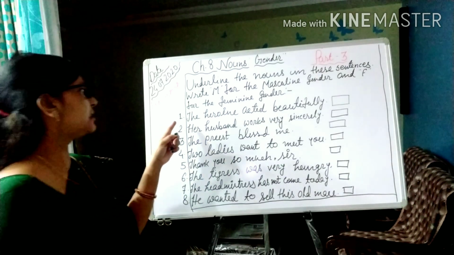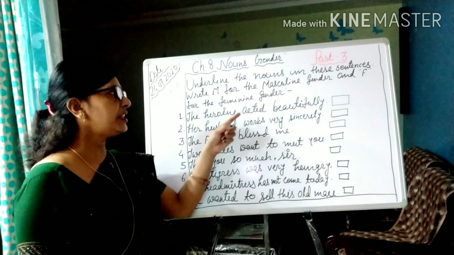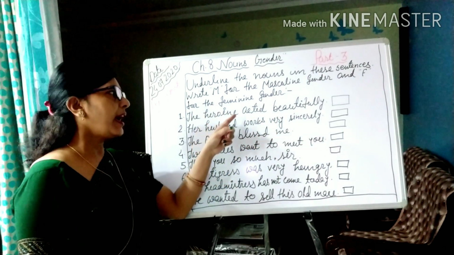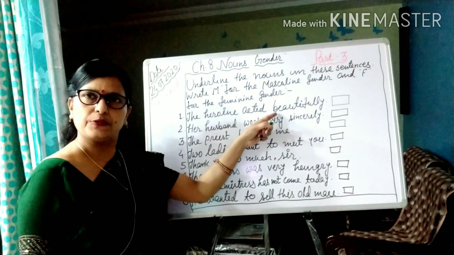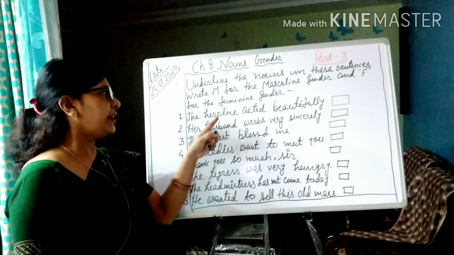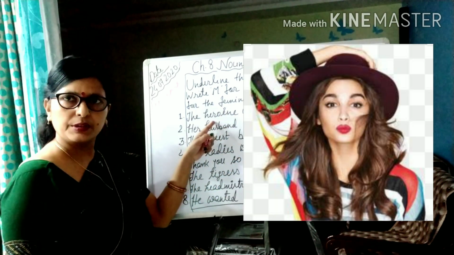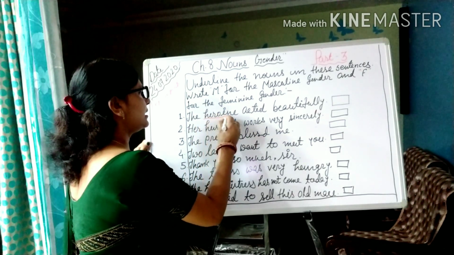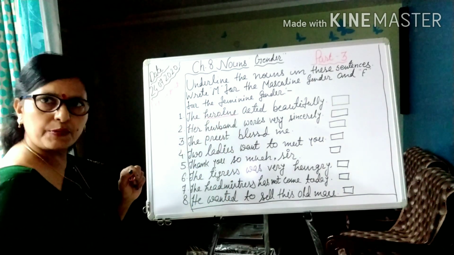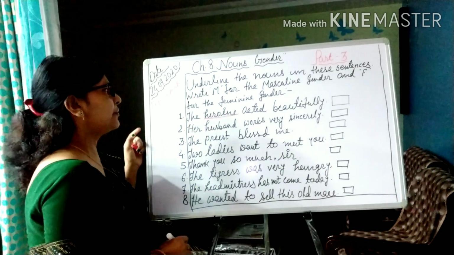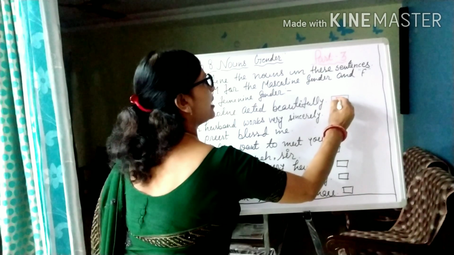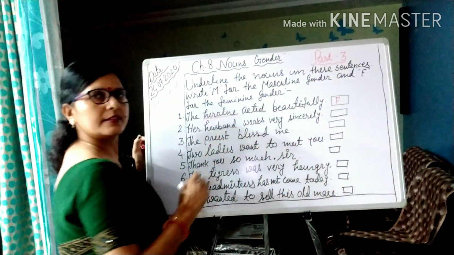What is the question? The heroine acted beautifully. So here the noun is the heroine. So what we will do, we have to underline the noun here, and then we have to write also that it is in the feminine gender.